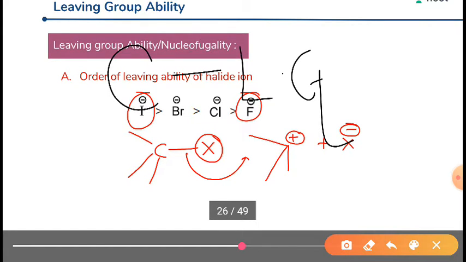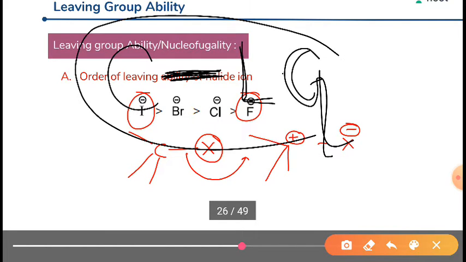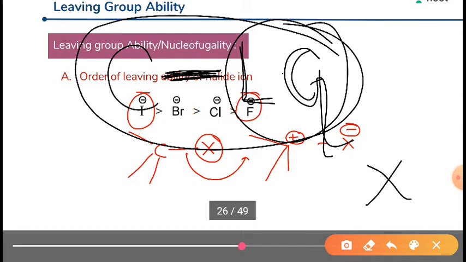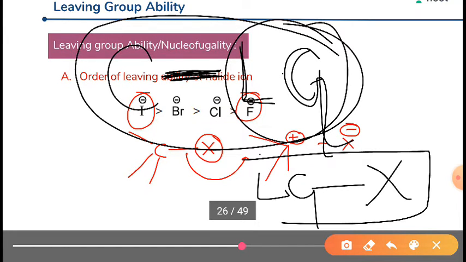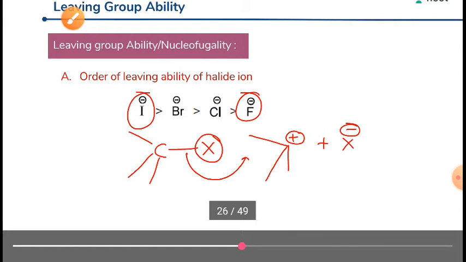What will happen when any nucleophile attacks, or sometimes automatically, to regain stability? Suppose this is a leaving group making a bond with this carbon, but this bond is not so stable. If this leaving group gets the chance to attach to this X, it will gain more stability. So then this leaving group will just leave that carbon. This tendency is called leaving tendency. So leaving groups are the ones who leave the carbon to regain stability.